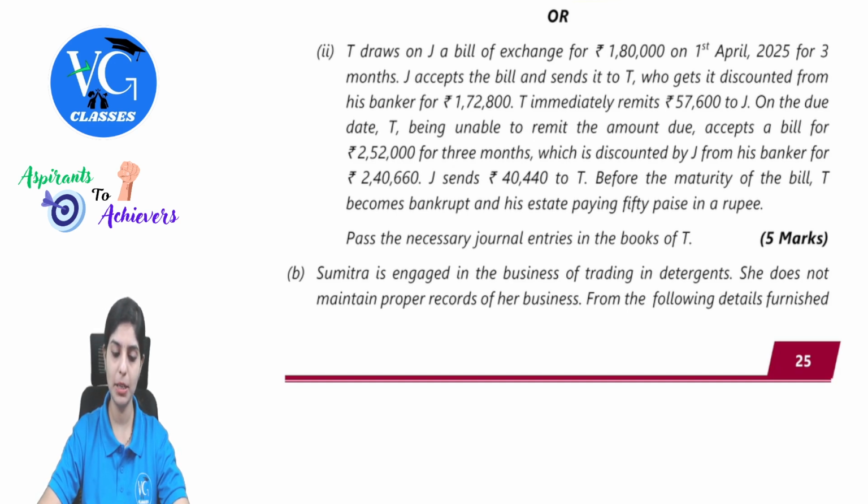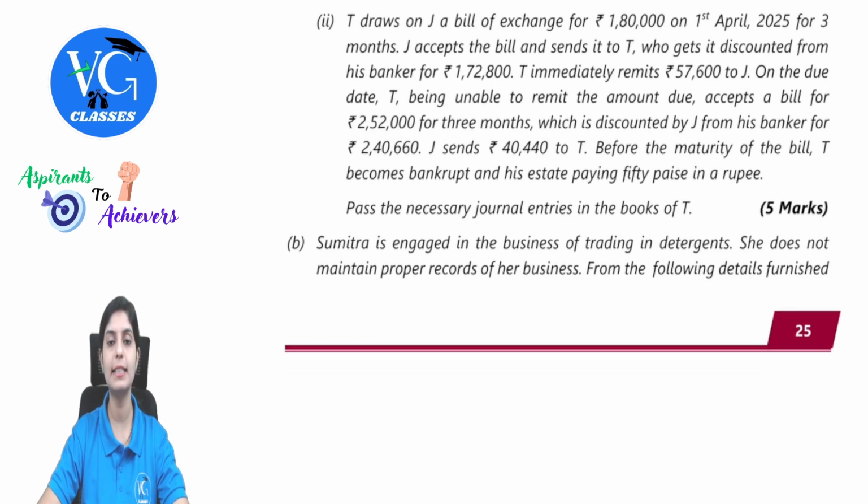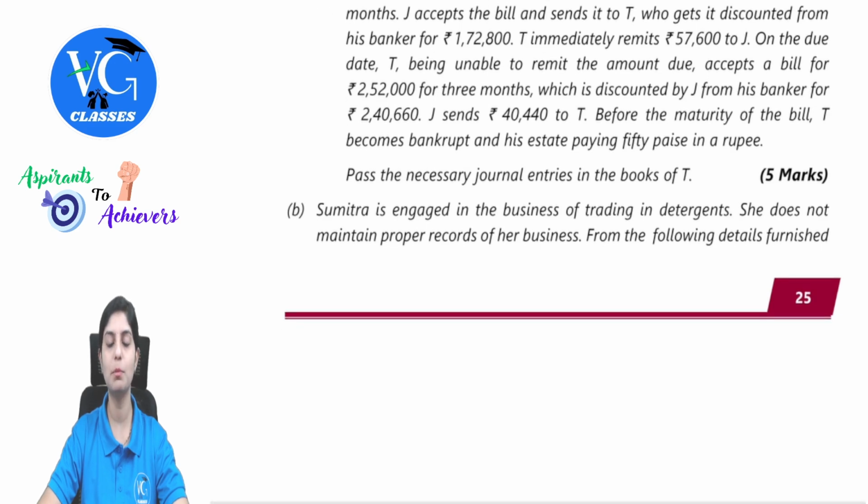T immediately remits 57,600 to J. On the due date, T, being unable to remit the amount due, accepts a bill for 2,52,000 for 3 months, which is discounted by J from his banker for 2,40,660. J sends 40,440 to T. Before the maturity, T becomes bankrupt and his estate is paying 50 paisa in a rupee. That means 50%.